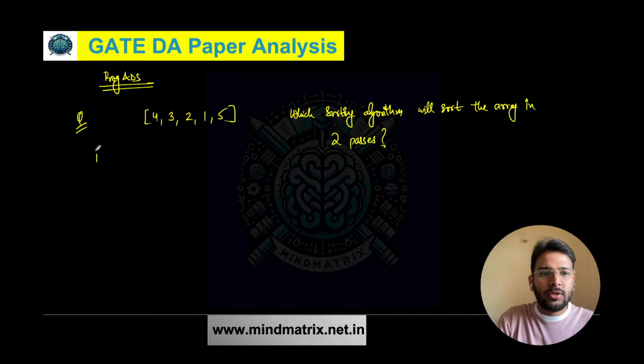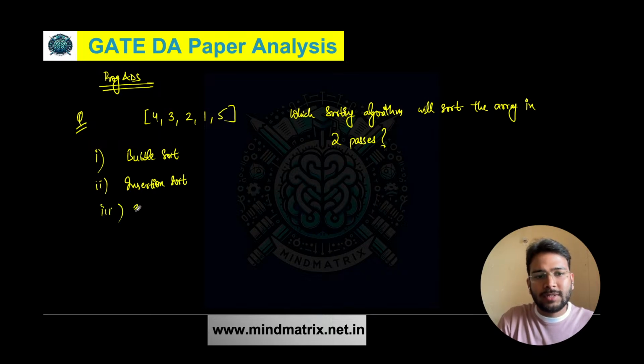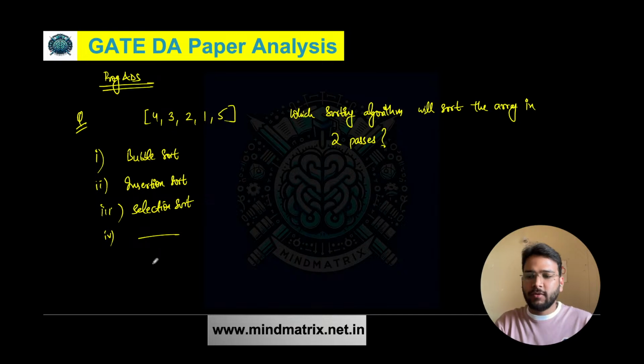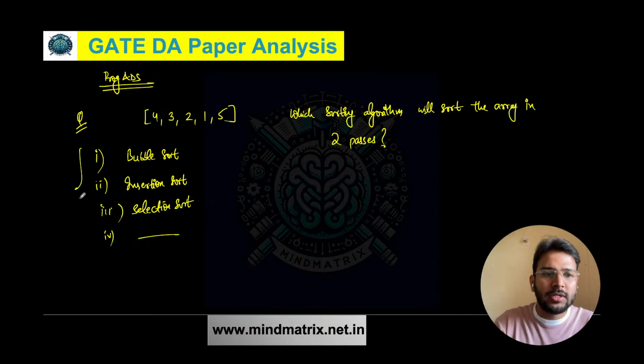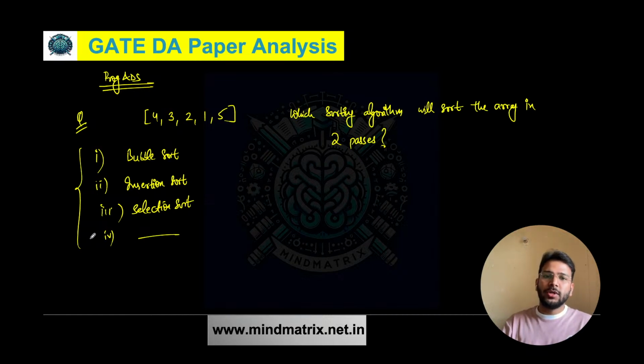In two passes. And the options were given like this: you have the bubble sort, you have the insertion sort, and you have selection sort, and maybe some other sorting algorithm was also given, that is not clear, maybe quick sort or something else. So these are the options that we have received from the students. So here we want to talk about the sorting algorithm which can sort this array in two passes.